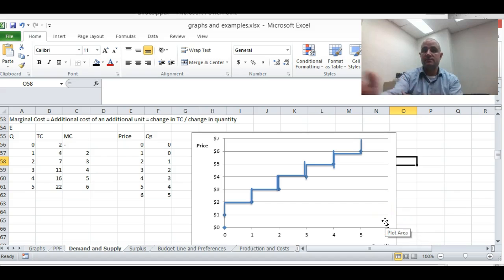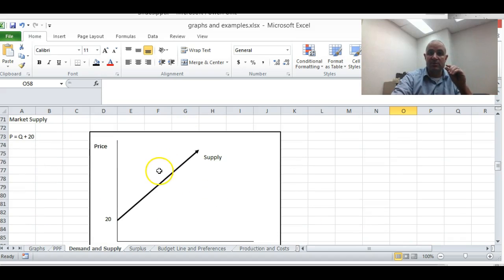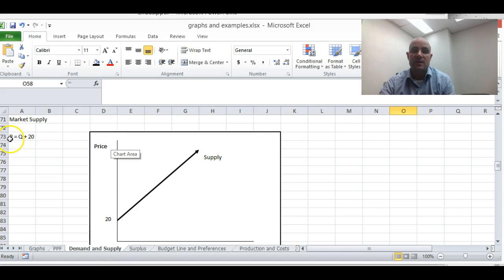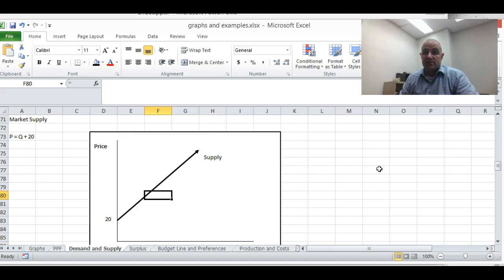Just as with demand in a market, you sum them all together. And because we talk about perfect competition, there's a lot of sellers, a lot of buyers. You can look at incrementally small changes in supply. And so at each price, how many units are supplied? And so if we say that our market supply, which is the sum of all the individual supplies, is price equals Q plus 20, and y equals mx plus b, it's going to cross the y-axis at 20, and it's going to be upward sloping. And so this is a way to construct your supply curve, both the market and the individual.